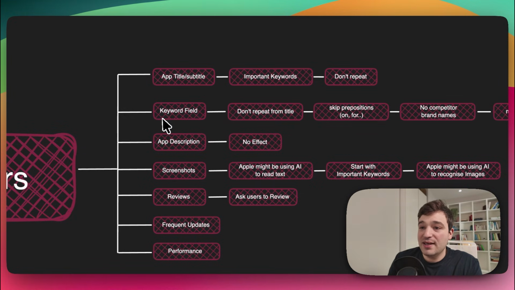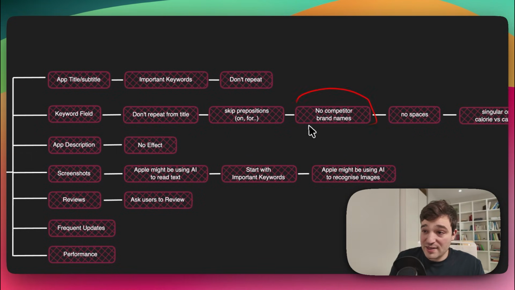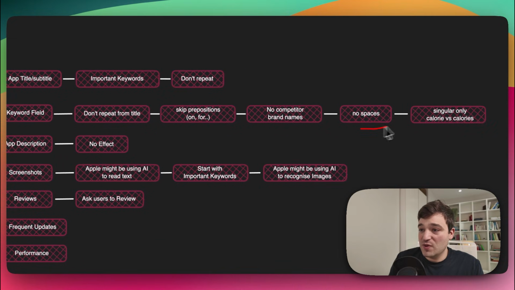The second field is the keyword field, and here we can place keywords that don't fit in the title or the subtitle. We should not be repeating keywords from the title or the subtitle. We should not be using prepositions like on, for, because these will be given to us free by the algorithm. We should not be using brand names because this has a high chance of banning our app. We should also not be using spaces. We should be instead using a comma between the keywords with no spacing, and we should use keywords in singular only. So for example, instead of adding calorie and calories, we should only add calorie.